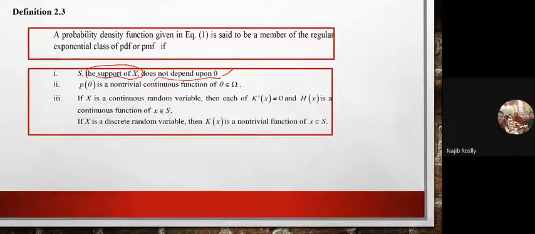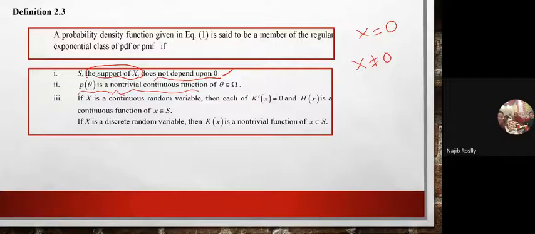Second property: p(theta), which we will find later, is a non-trivial continuous function of theta belonging to omega. First you need to know the definition of trivial and non-trivial. Trivial means a trivial solution, for example X equals 0. If it is non-trivial, then your solution is not 0. So in this case, p(theta) is a non-trivial continuous function.